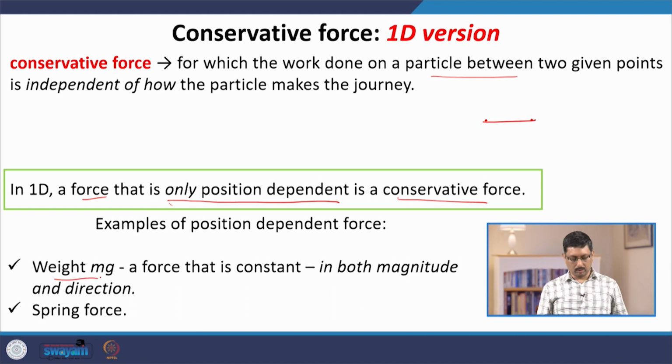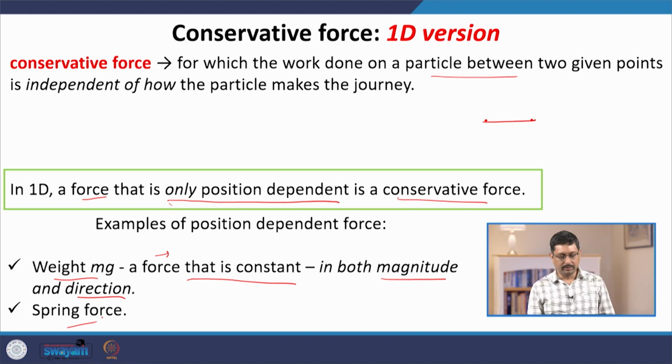First is the weight of an object, mg. This is a force that is constant, and remember that force is a vector. So if force is constant, it must be constant in both magnitude as well as direction, which is true for weight. And another common example is spring force.